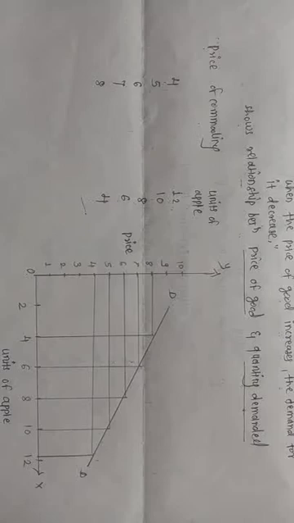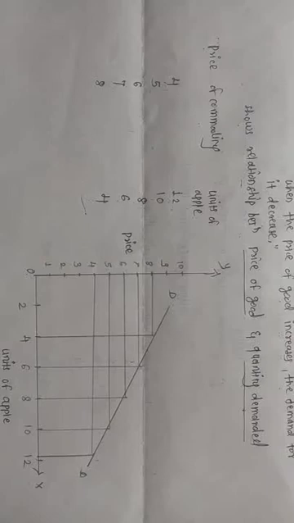Means if the price of the commodity increases, then demand for that commodity decreases. And if the price of the commodity decreases, then the demand for that commodity increases.